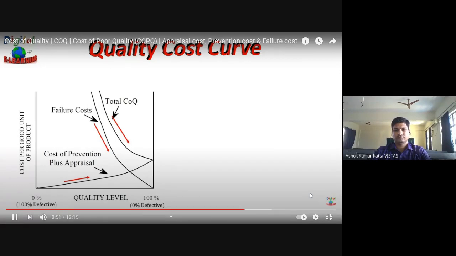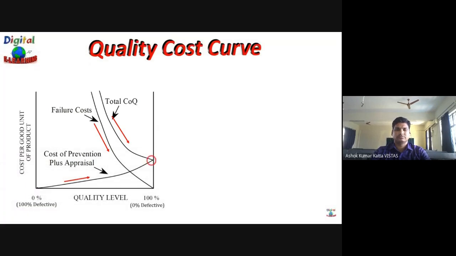One key conclusion that Juran is communicating via this quality cost curve is that the total cost of quality is lowest at a point where the conformance is 100%. At this point, the total cost simply equals the cost of prevention and appraisal, and there is no component of failure cost.